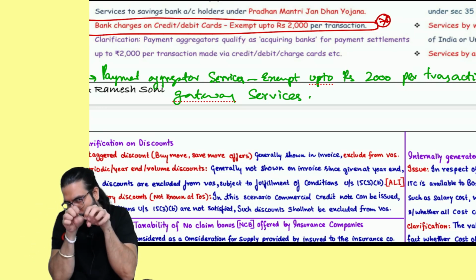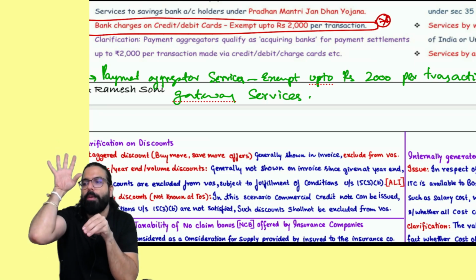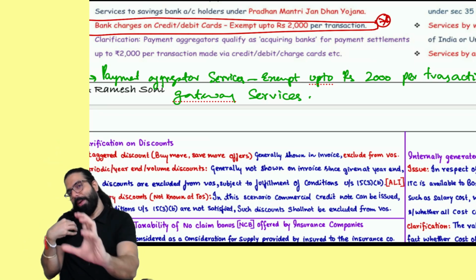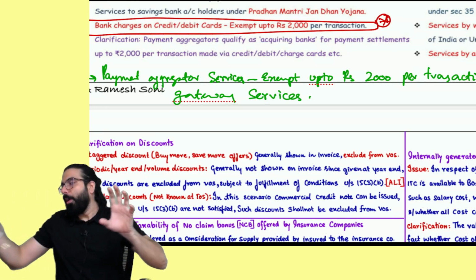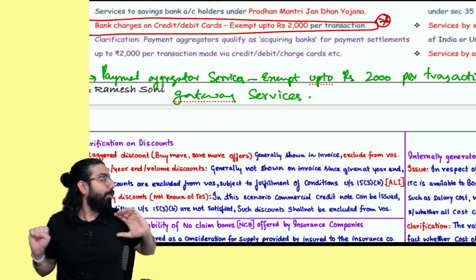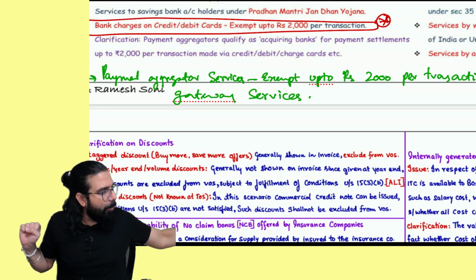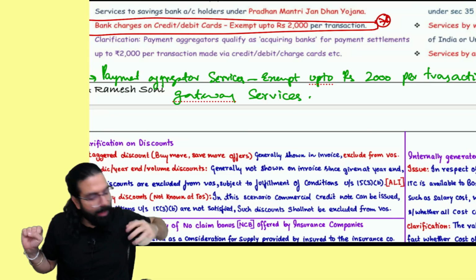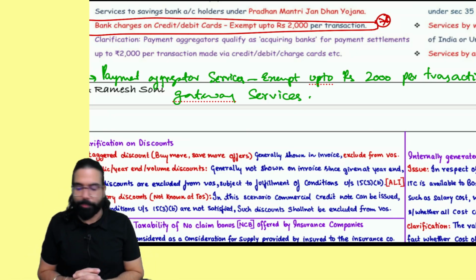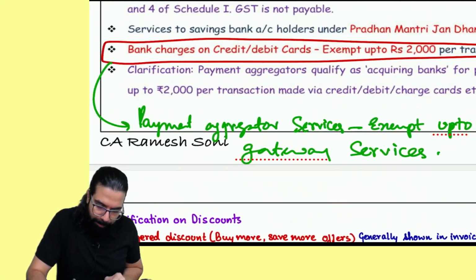If I've collected an amount of 2000, for that, whatever charges I'm taking from the customer, basically, if I'm a payment aggregator and I've collected 2000 rupees from the customer, then for this person to whom I'm giving this payment aggregator service, whatever amount I'm charging as charges, I'll not charge any GST. Done, sir. This point is clear. Chalo, please write this point over here and keep.